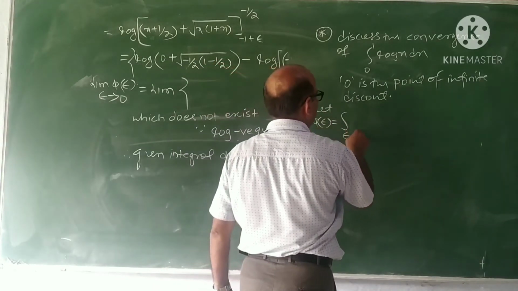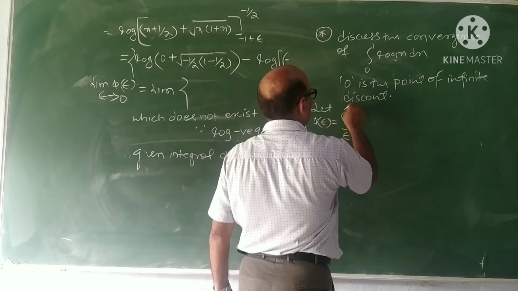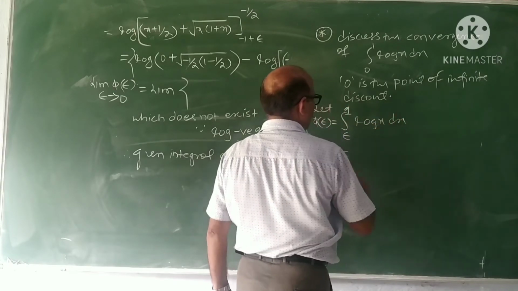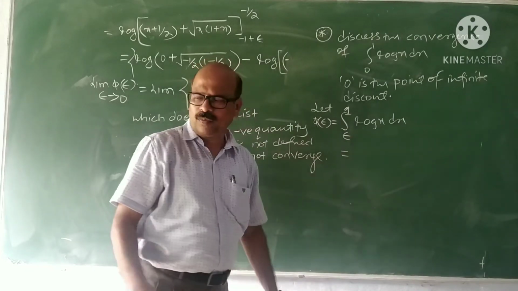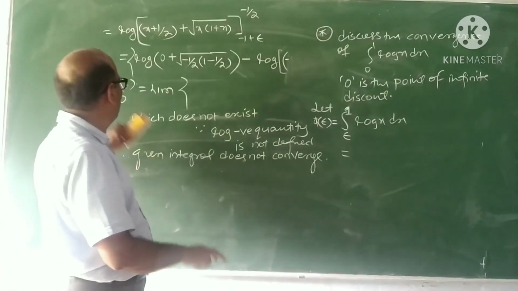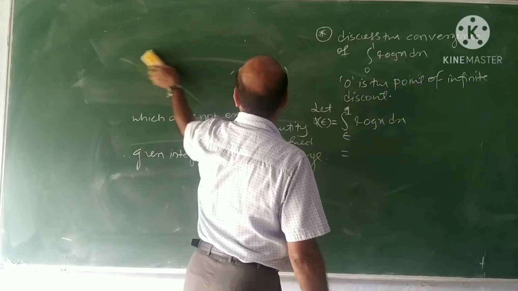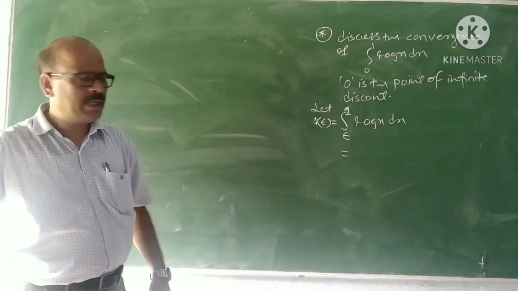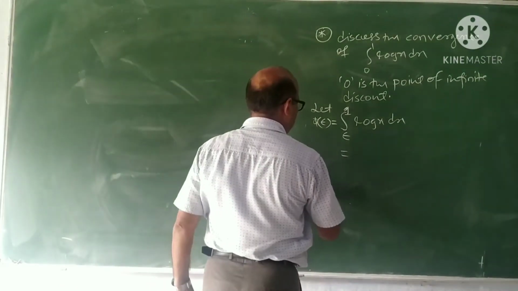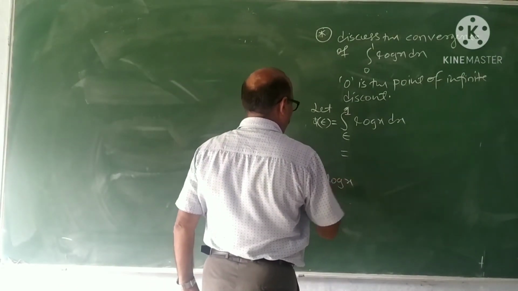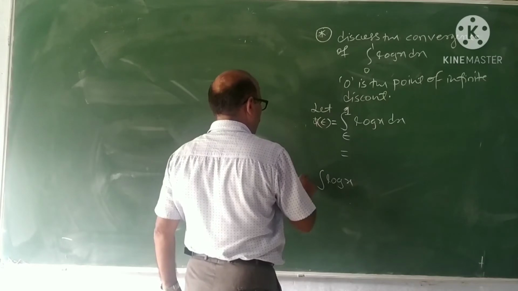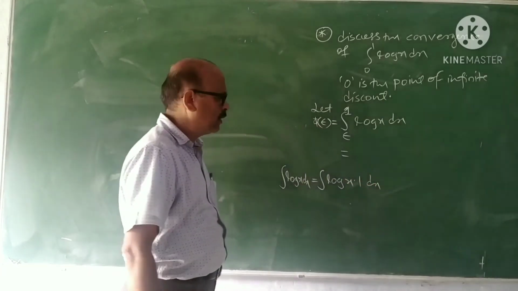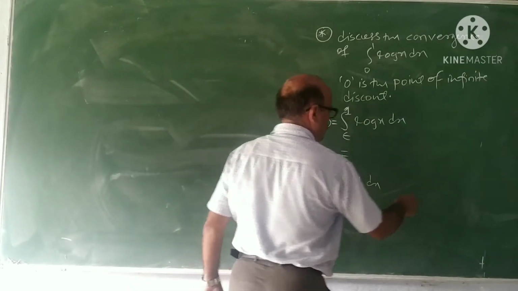Let phi of epsilon be the integral from epsilon to 1 of log of x dx. Now the primitive can be easily obtained. What is the integration of log x? How do you find the integration of log x? That is required now. Integration of log x is by parts. We write integration of log x as log x into 1 and apply by parts.